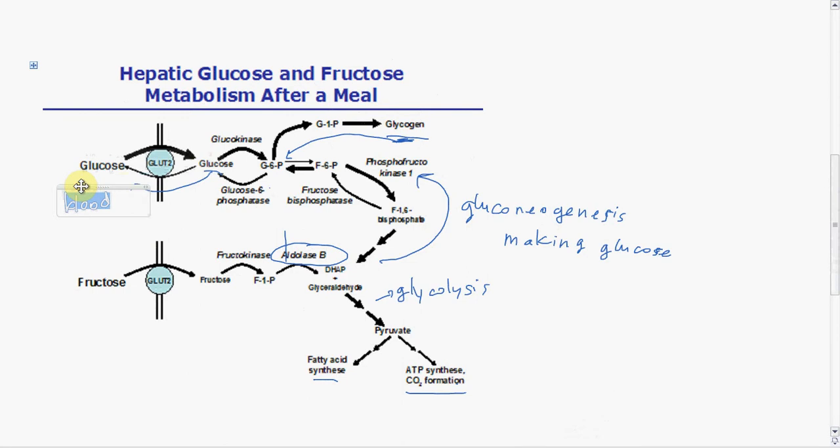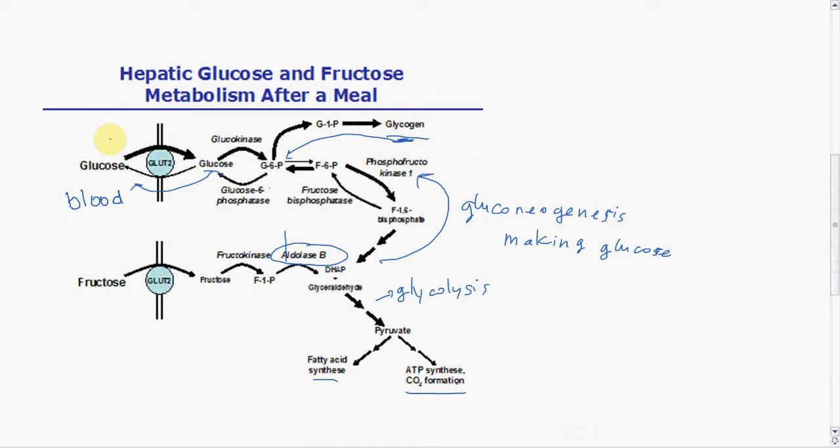Let me just write that again. Yeah, so out into the bloodstream, and carried to the cells that need it. Okay, and so when fructose 1-phosphate is broken down, it contributes to both of these processes, both glycolysis for making ATP or fatty acids, as well as gluconeogenesis for generating glucose that can be stored in the liver as glycogen or sent out into the blood to help when blood sugar is low.